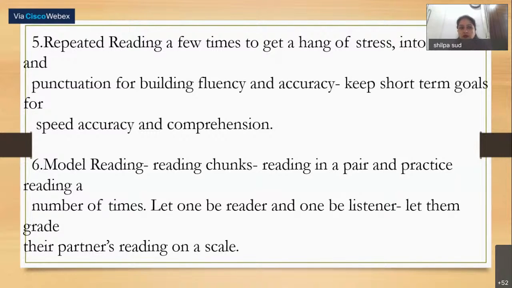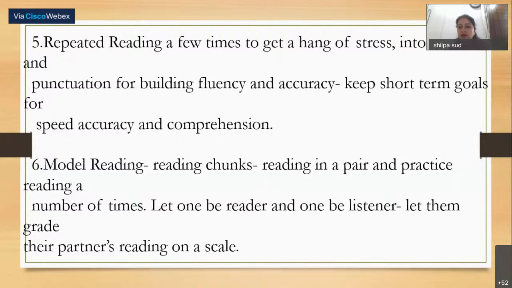Always keep short term goals for accuracy and comprehension. Don't expect the students to comprehend the entire lesson in one go. Divide it into chunks and then give them the chance to read and comprehend. Next is model reading, reading in chunks, reading in pairs, and practicing reading a number of times. Instead of students reading the entire lesson in one go, or you listening to everyone, which becomes very difficult, we as teachers have to give them practice.